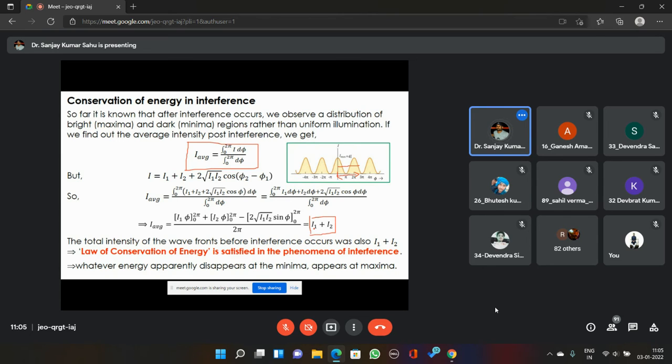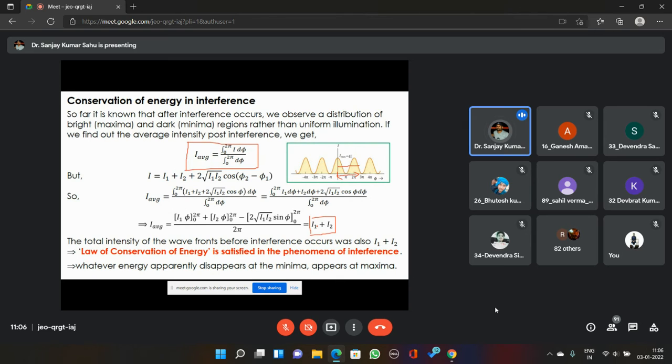So the average intensity before superposition was I1 plus I2, because I1 was the intensity of the first wave and I2 the intensity of the second wave. But when interference happens between those two waves, the intensity distribution is not uniform. Initially, before superposition, they were uniform, so we just added them up.